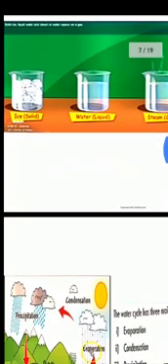It means there are three forms of water. First is ice, that is solid. Second is water, that is liquid. Third is steam or gas. So these are the three forms of water. How many forms of water? Three forms of water. First is solid, second liquid, and third is gas. So now let's start our water cycle.